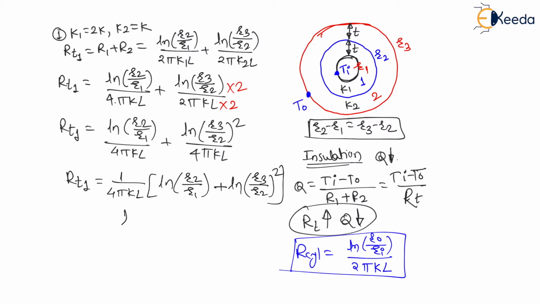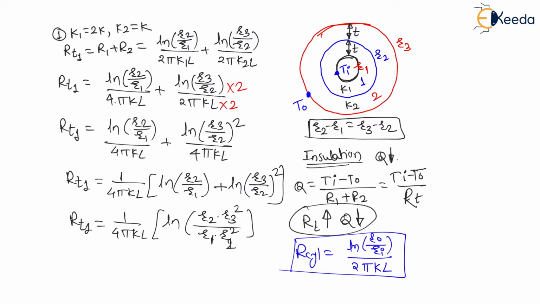Again we have a log property: ln A plus ln B is equal to ln of A into B. That property I am going to use here. Therefore the total resistance RT1 will be 1 upon 4 pi KL into ln of R2 into R3 squared divided by R1 into R2 squared.